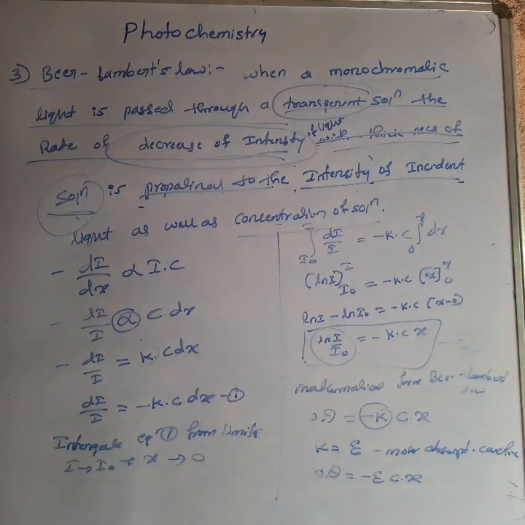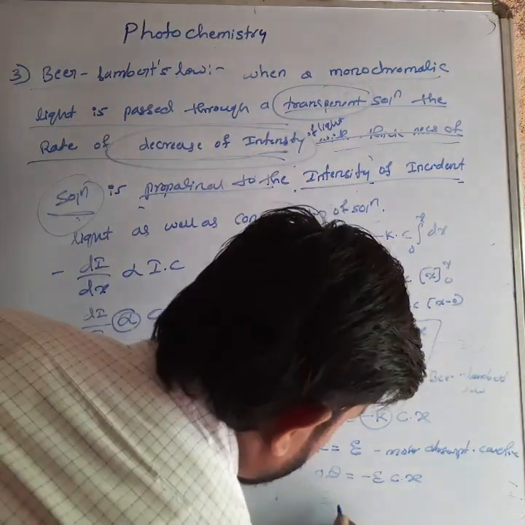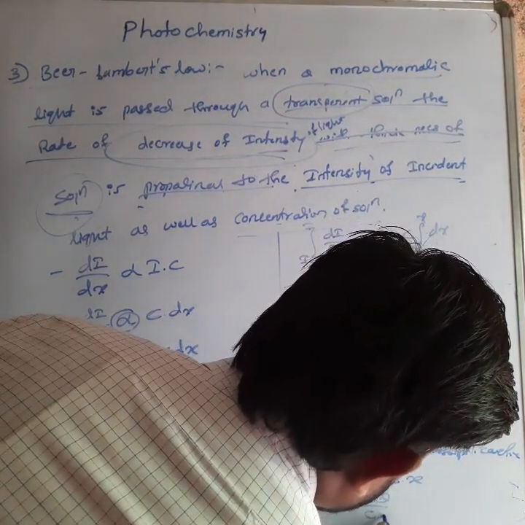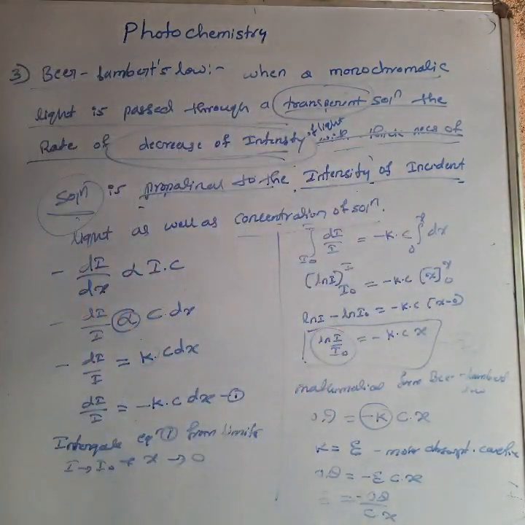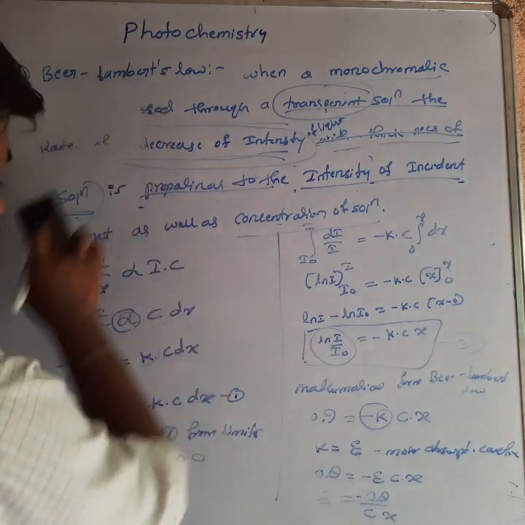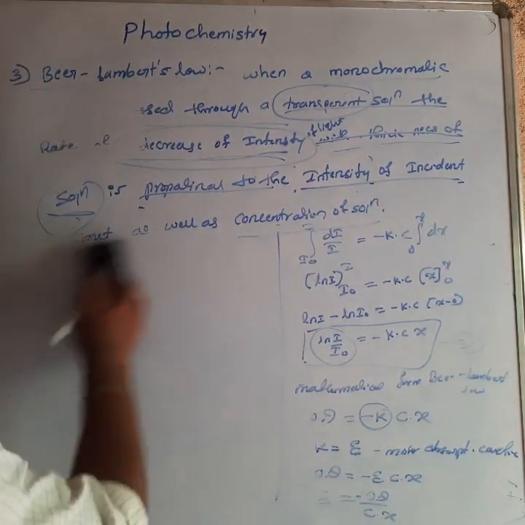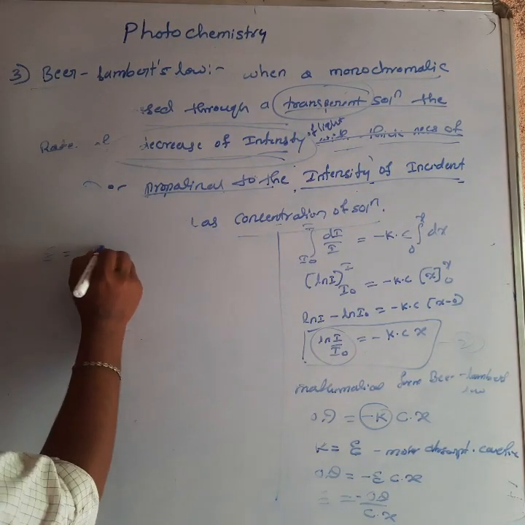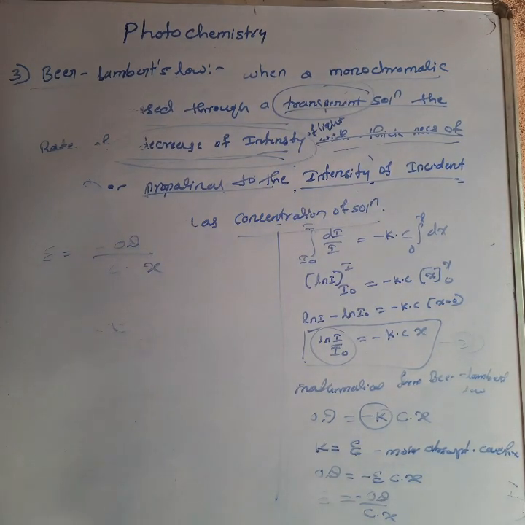Next, the molar absorption coefficient lambda equals OD by C into x. Lambda absorption equals minus OD divided by C into x.